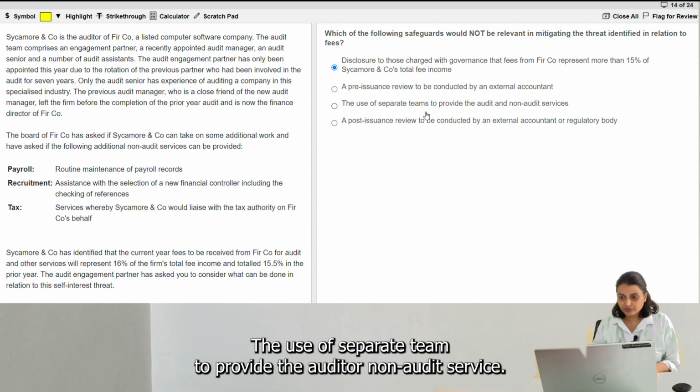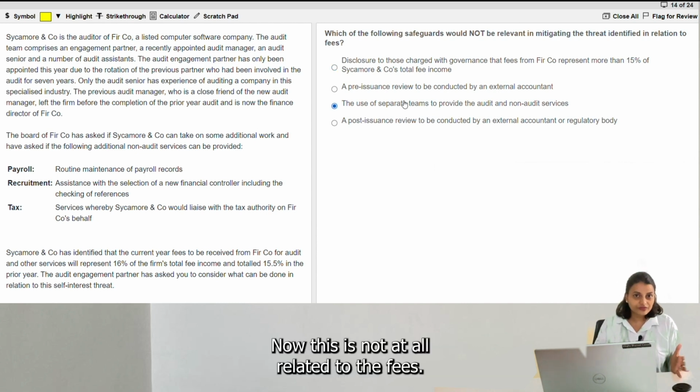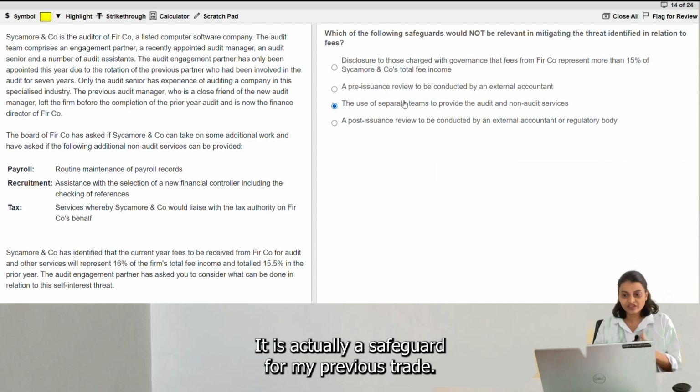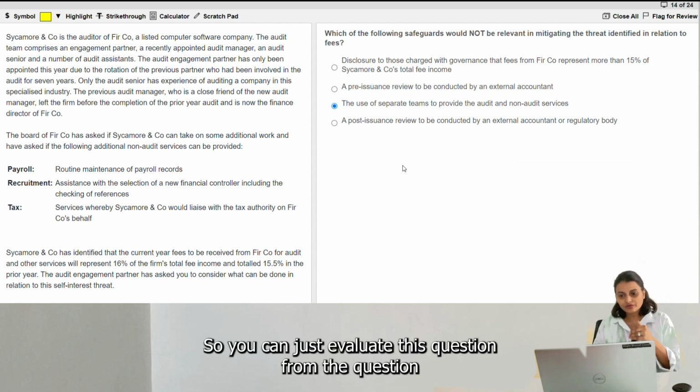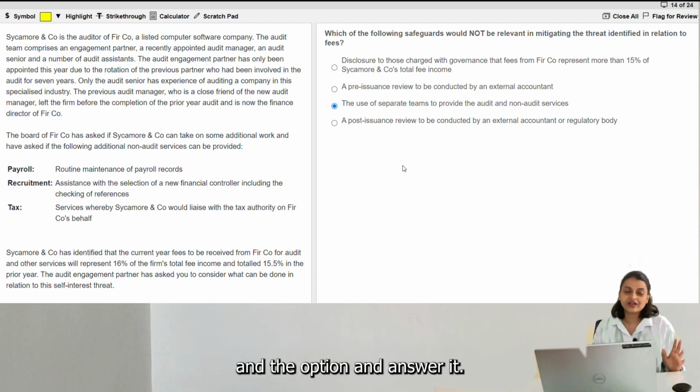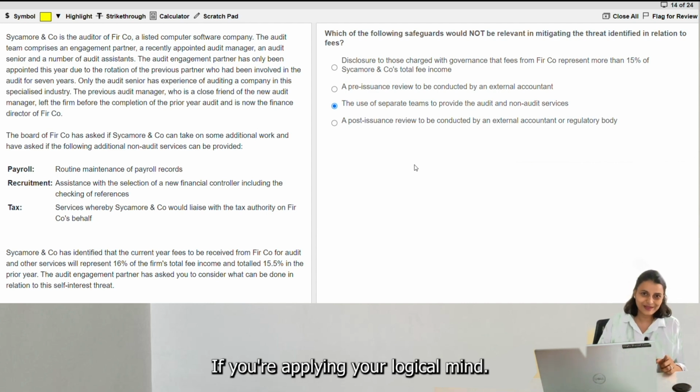The use of separate team to provide the audit and non-audit service. Now this is not at all related to the fees, it is actually a safeguard for my previous threat. So not at all relevant here, this is my option. So you can just evaluate this question from the question and the option and answer it if you are applying your logical mind.